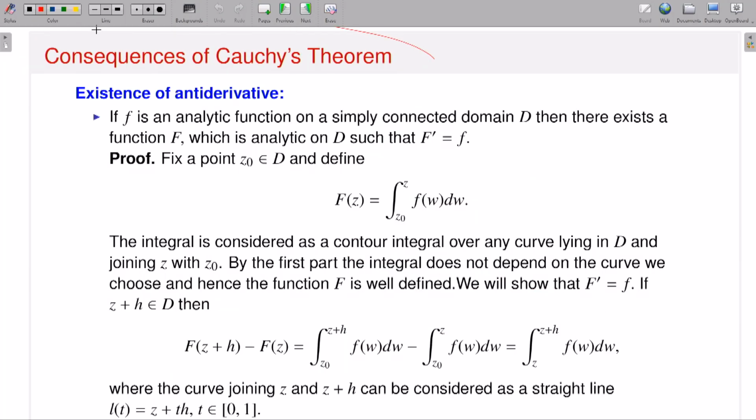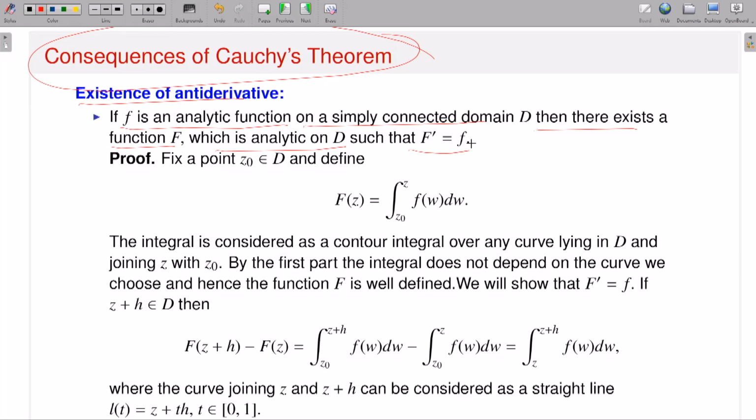Okay, now once I have what is called independence of the choice of the contour, I can talk about indefinite integration. Now look, the existence of an antiderivative. If f is an analytic function on a simply connected domain D, then there exists a function capital F which is analytic on my domain and capital F prime is equal to f.